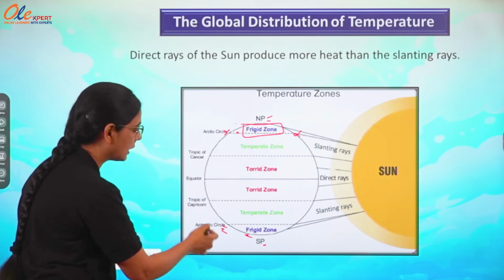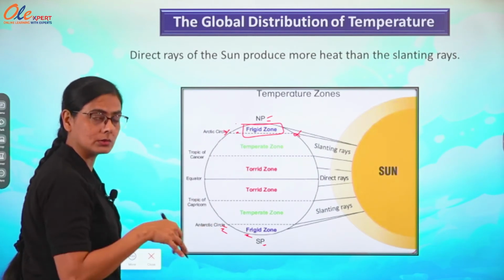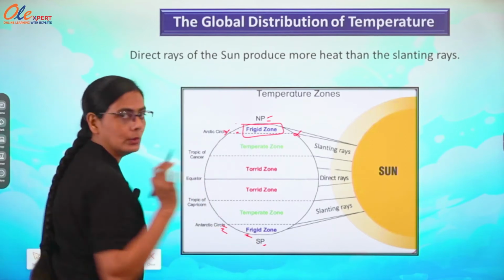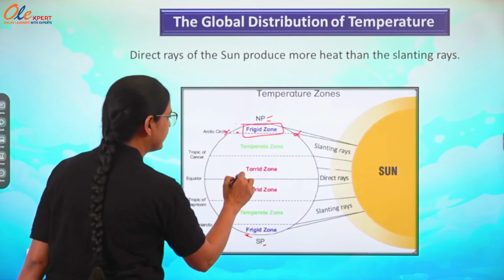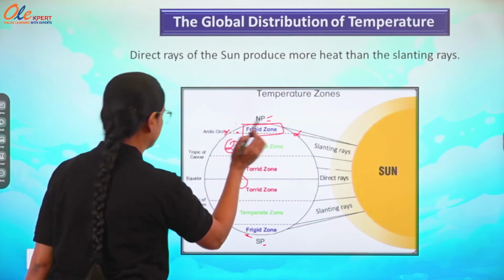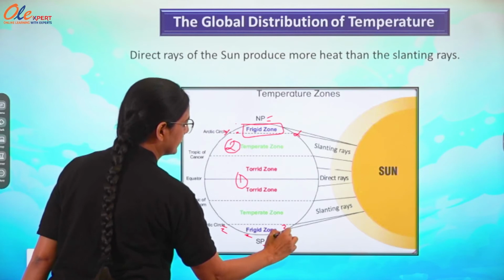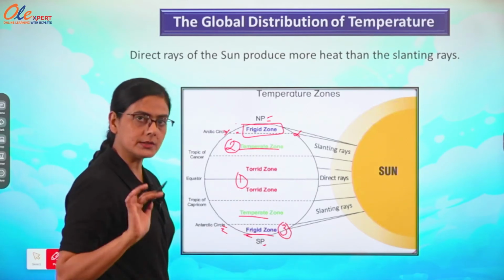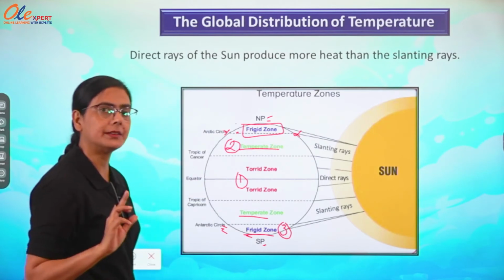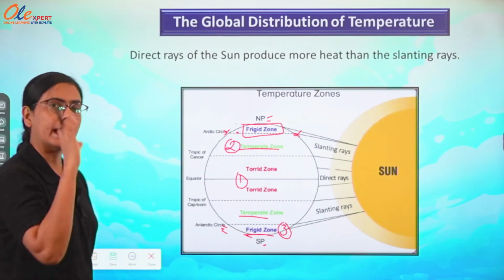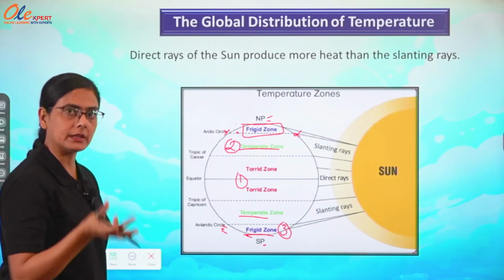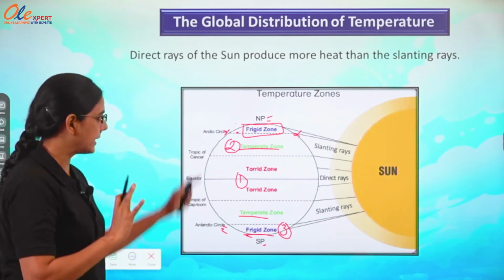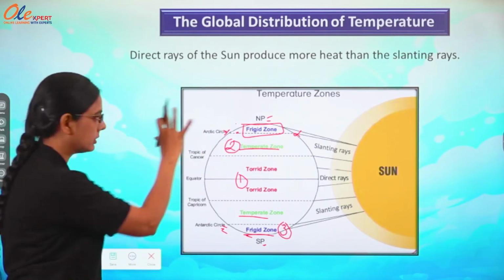When we are talking about Antarctic circle, it is south of equator, south hemisphere, South Pole. Getting? So the first one, the second one, and this is the third one, frigid zone. 1, 2, 3. Torrid zone, then temperate zone can be divided into two parts, north and south. And the same way, frigid zone can be divided into two parts, north frigid zone and south frigid zone. Exact location you have seen here through this one.